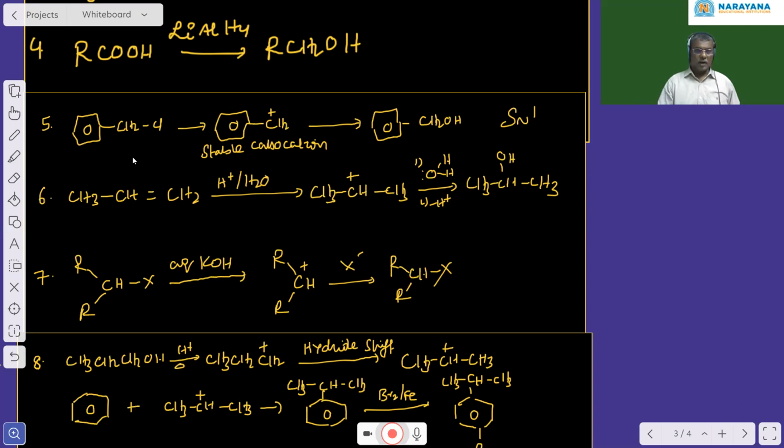So benzyl chloride undergoes nucleophilic substitution preferably by SN1 mechanism.